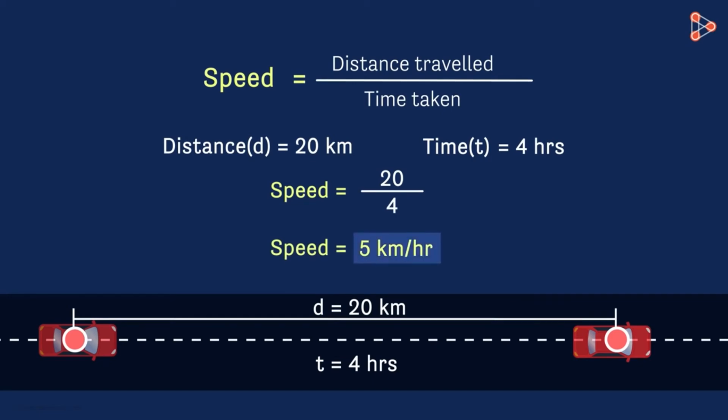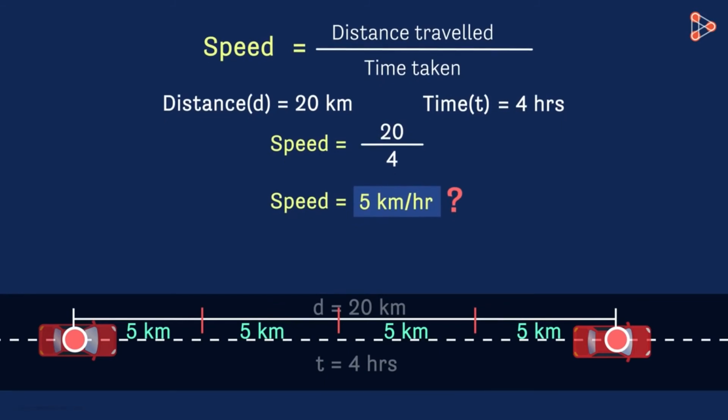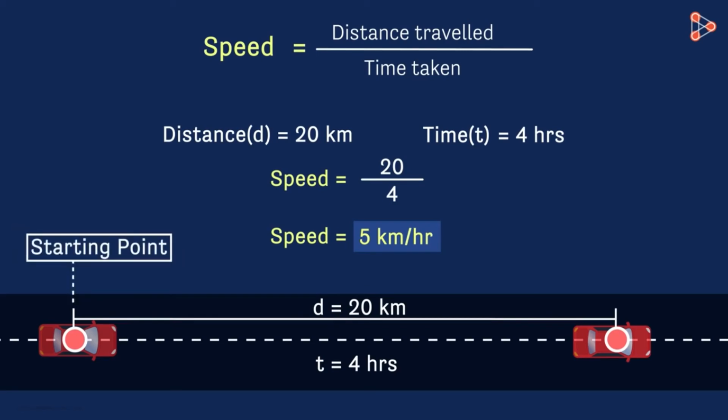Look at the value carefully. What does it tell us? Does it mean that our object traveled 5 kilometers in every hour? Or in other words, does the value of speed say that the object traveled at a constant speed? Well, we know for a fact that the car does not magically start directly at a speed of 5 kilometers per hour. Its speed gradually increases. So if the car was starting from this point, then its speed cannot be constant.